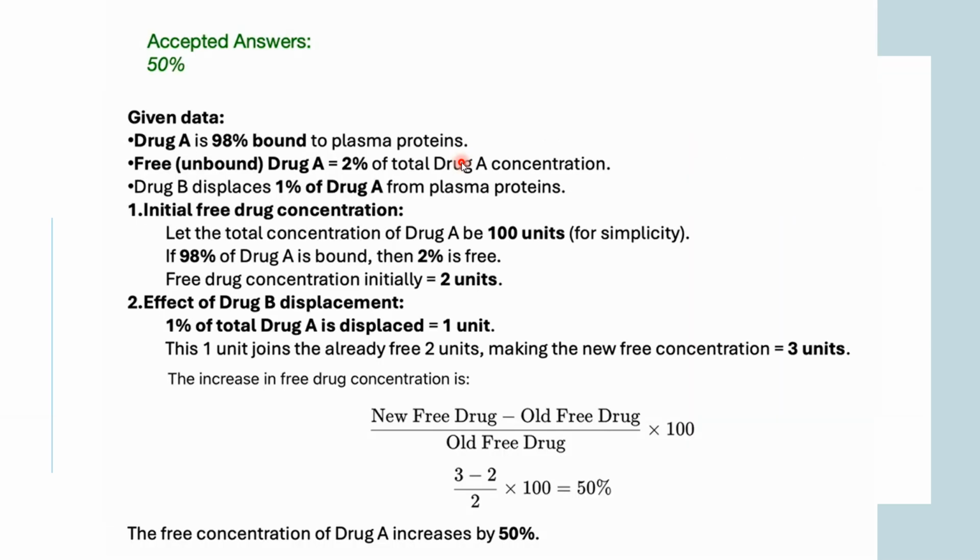So if drug A is 98% bound, that is given, which means 2% is free. After the displacement of drug A by drug B, 1% is now free again. So 1 and 2 means 3 units are free, 3% of drug A is free. Now coming to this formula, the new free drug is 3. Old, initially, it was 2% only. This is how they divided by 2 and multiplied by 100 to get 50%. So basically 50% of the free concentration of the drug is increased.